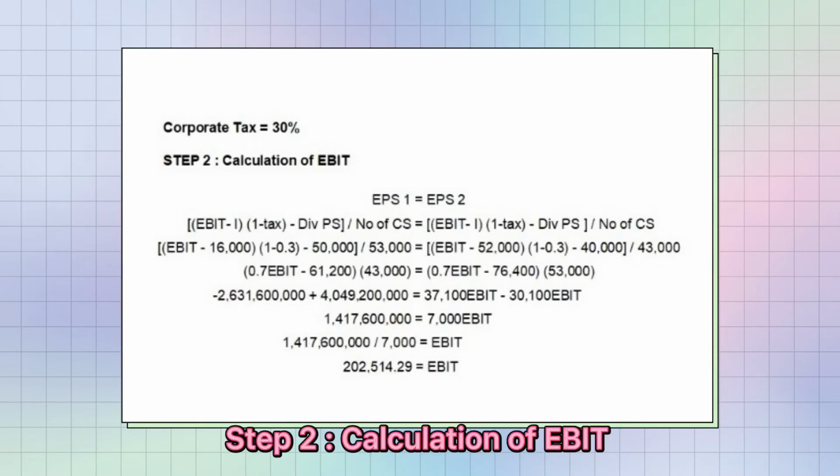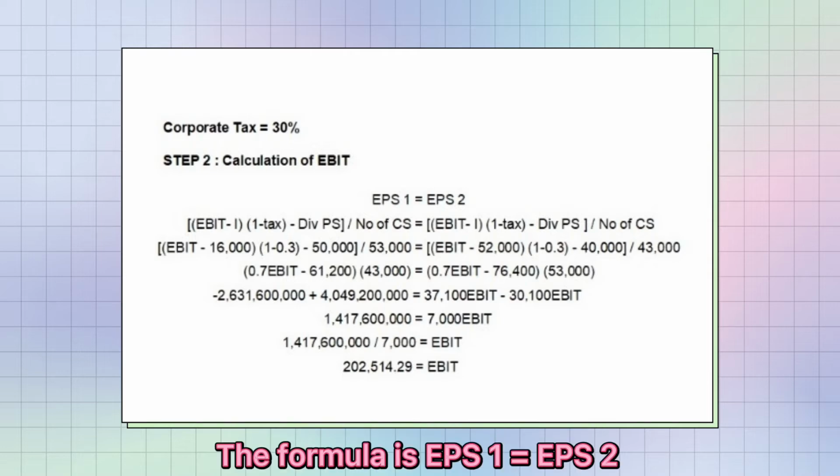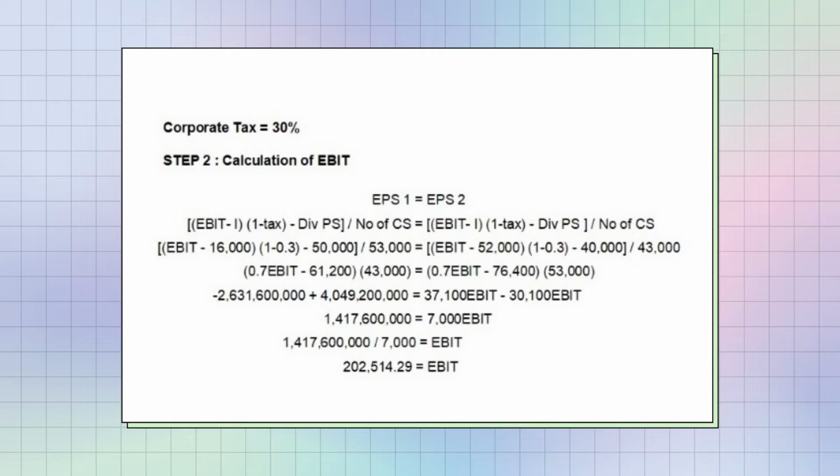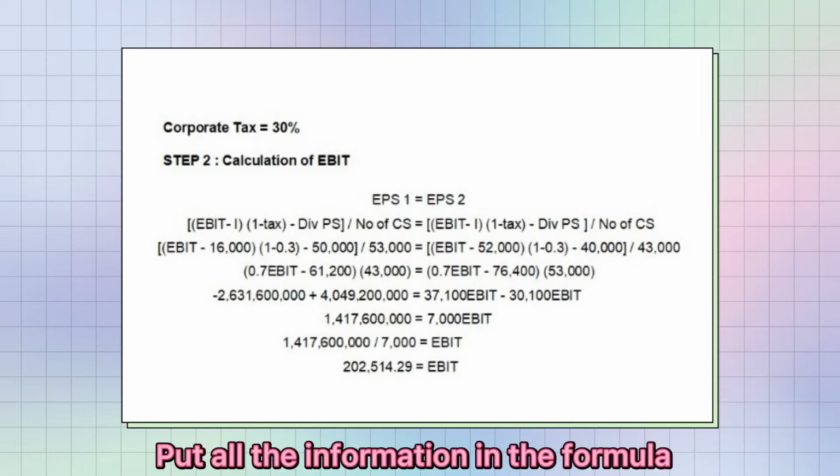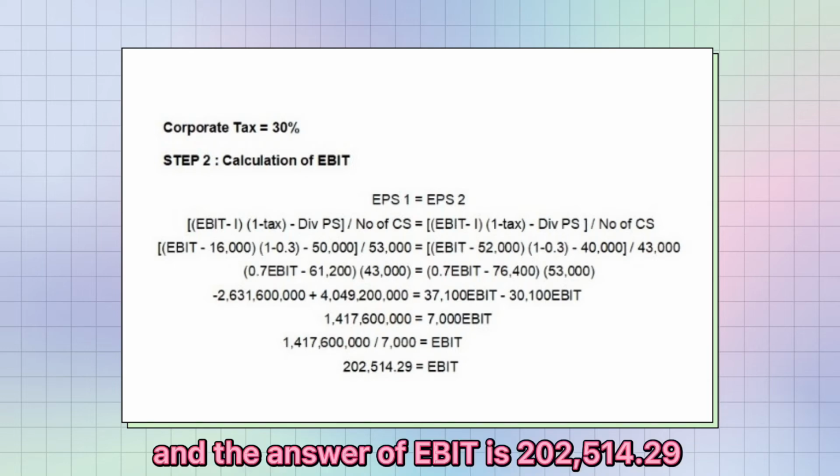Step 2. Calculation of EBIT. The formula is EPS1 equals EPS2, where EPS is EBIT minus interest, times 1 minus tax, minus dividend PS, divided by number of CS. Put all the information in the formula and the answer for EBIT is 202,514.29.